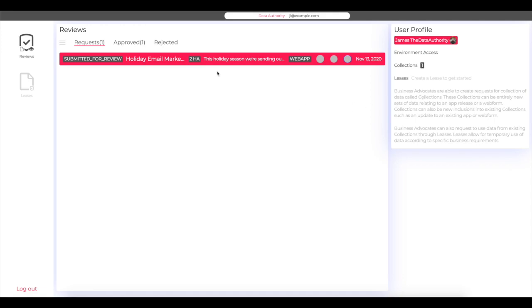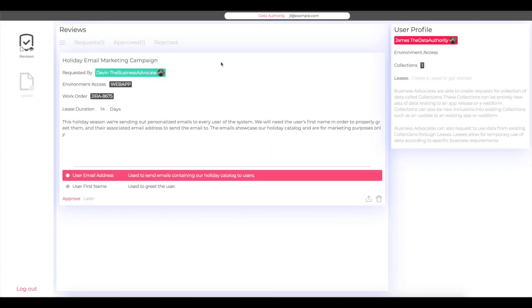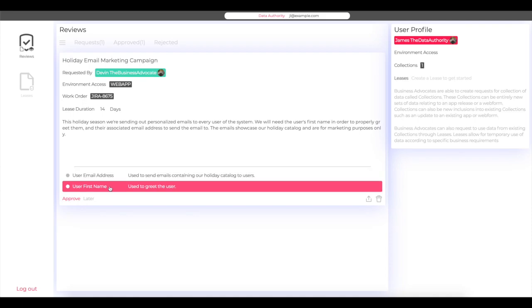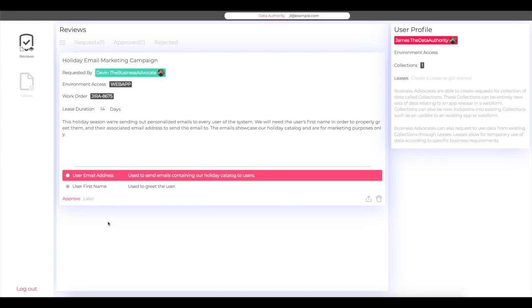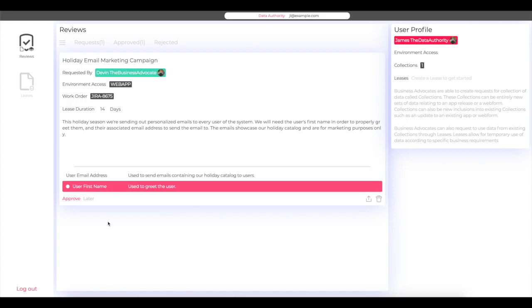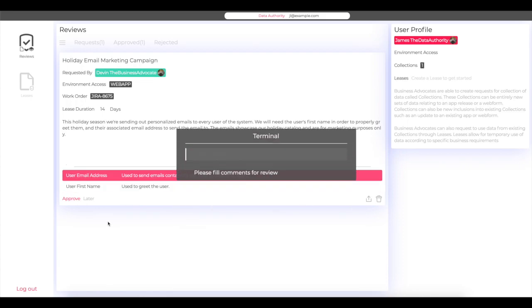The data authority, James, reviews the lease request field by field and can accept or reject the request with the ability to add comments. Like with data collections, liability, legal disclosures, and compliance requirements are all taken under consideration by the data authority at this stage. In this case, James has evaluated the request to be appropriate and approves it.